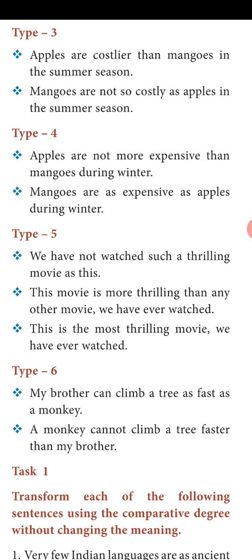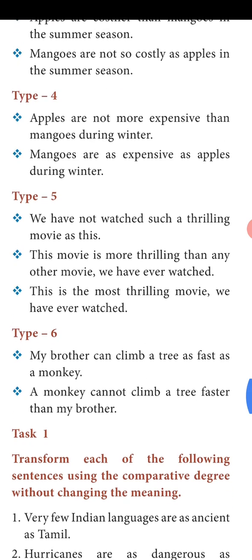So remember, we are using mangoes first, then "are," that verb, and "costlier" changed into "as costly as" or "so costly as." Because I already said, when we use not in the sentence, we have to use so instead of as. Not so costly as. So remember, in the positive degree, "so adjective plus as" or "as adjective plus as," that is the special word. In comparative, after that word we use than, that is the special word. Okay. So mangoes are not so costly as apples in the summer season.